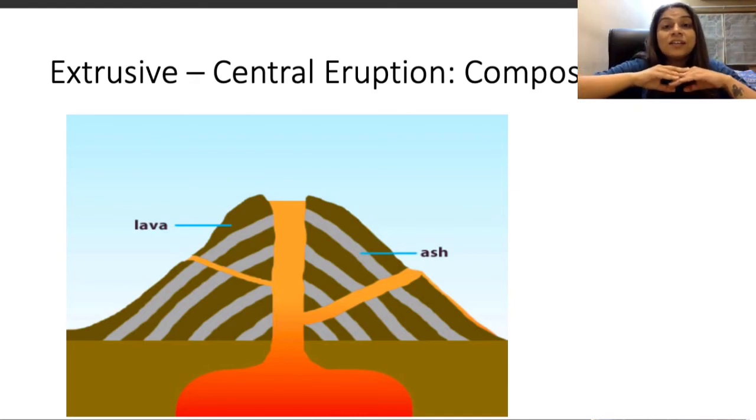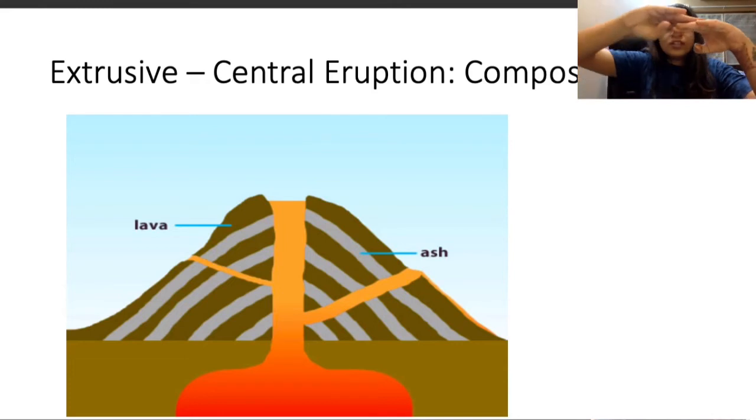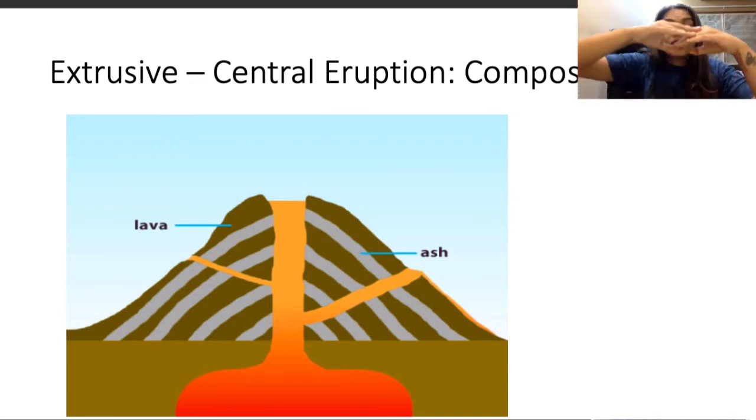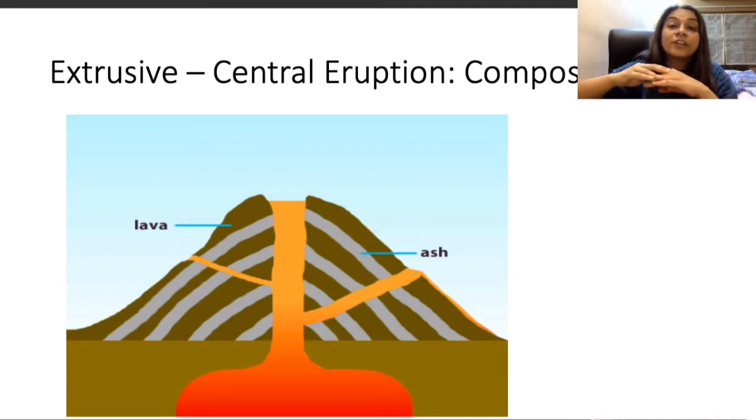which is very highly fluid, is going to keep moving along with the rest of the magma in the magma chamber. But here there is pressure, and at that time only the acidic bit will find it difficult to move, which is why that bit is going to settle here and come out in the form of acidic lava. So that is the reason that whenever there is convergence, and mostly in all of the central eruptions apart from the hotspots, acidic lava is going to come out.